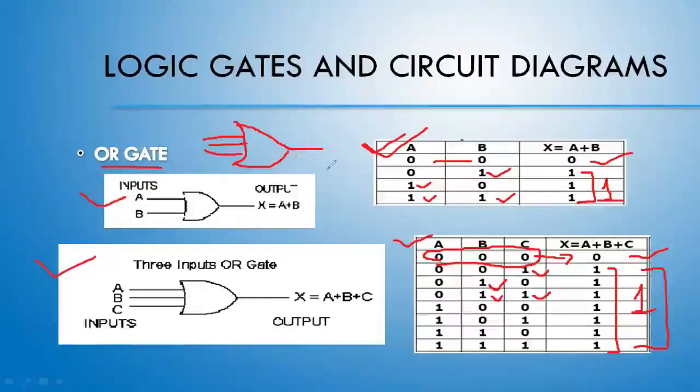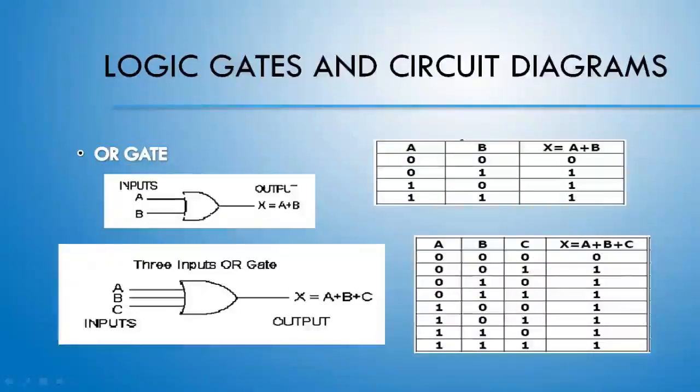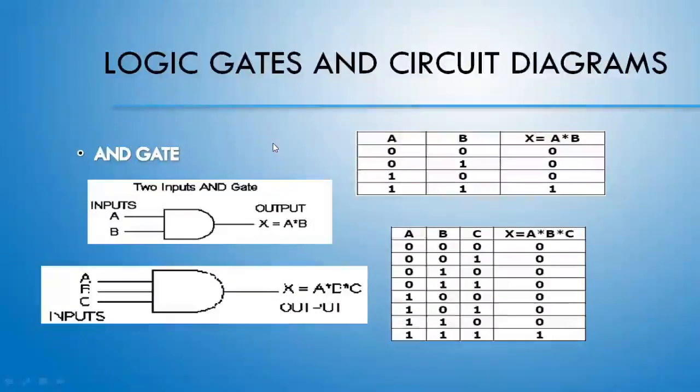So there is nothing special in the logic gate. You need to know the type of circuit through which the OR gate will be represented, and the truth table. The important part is your truth table because it will provide you the working policy of the gate. The next gate, in the same way, is the AND gate. See the gate.